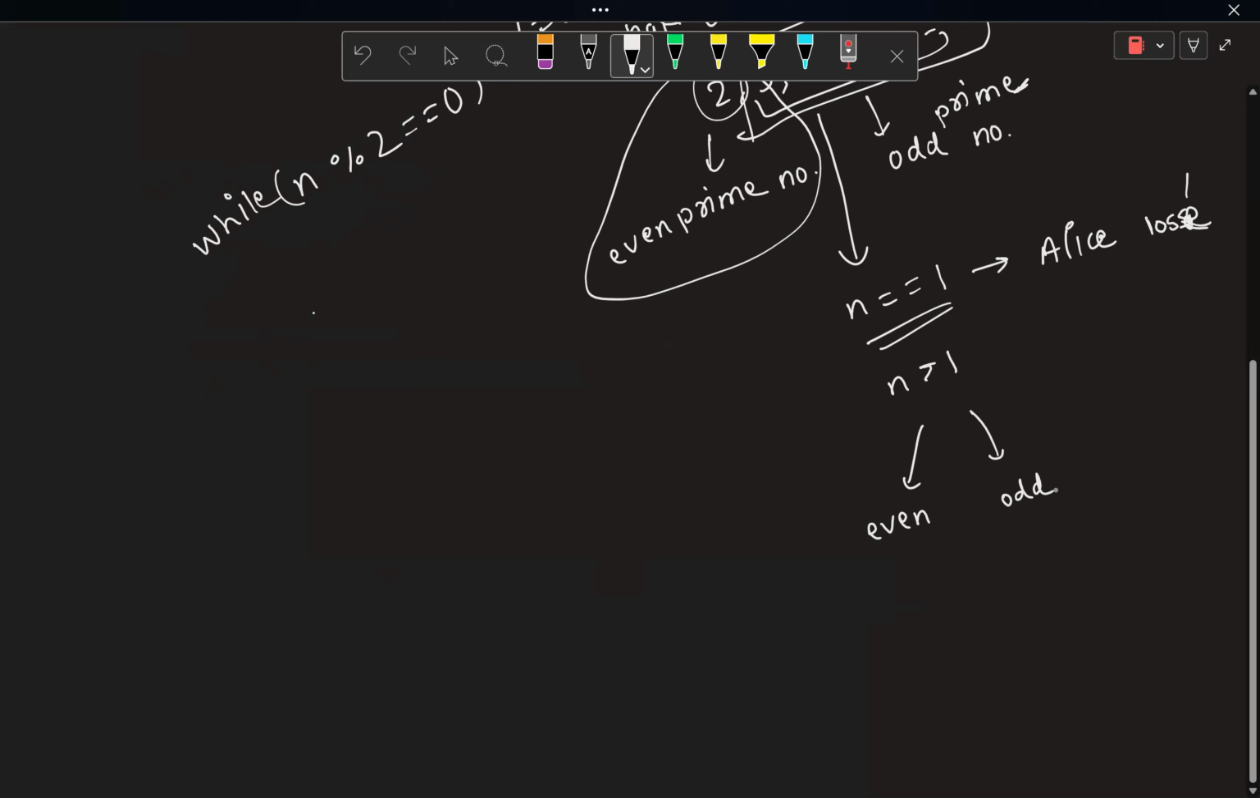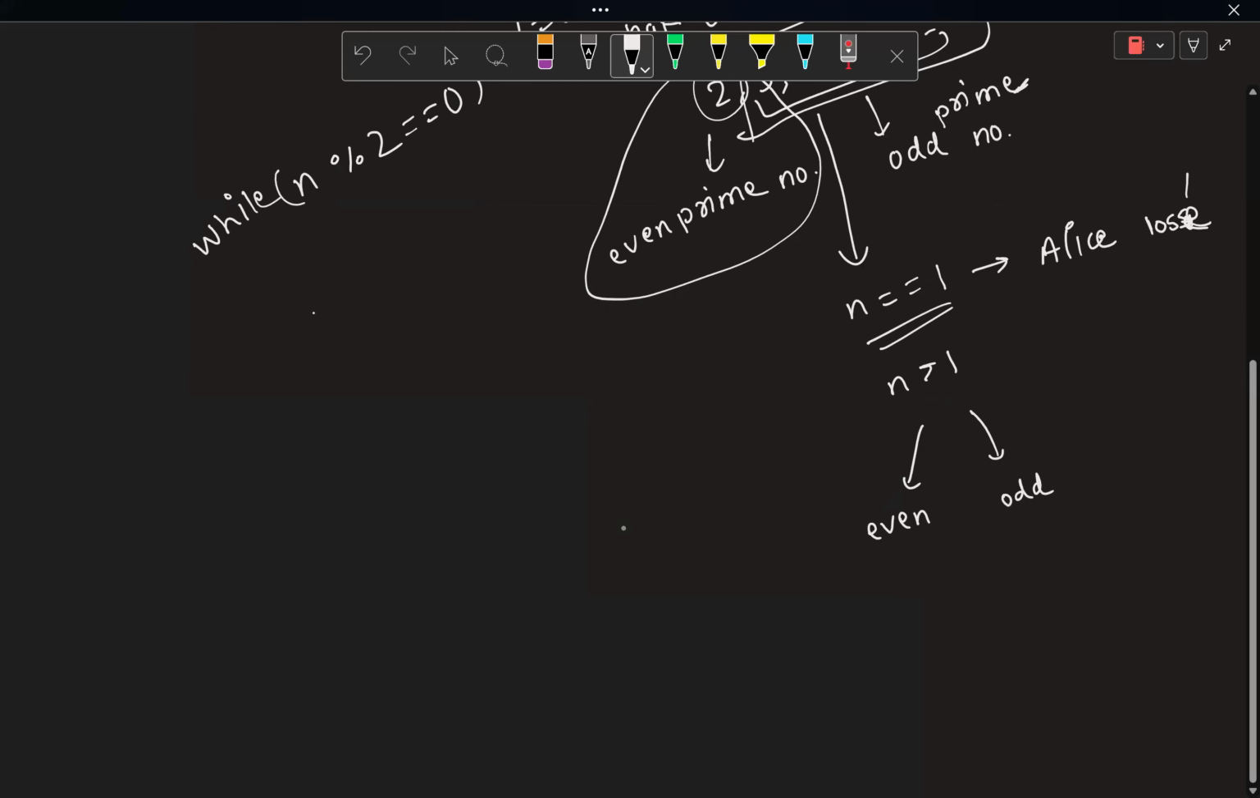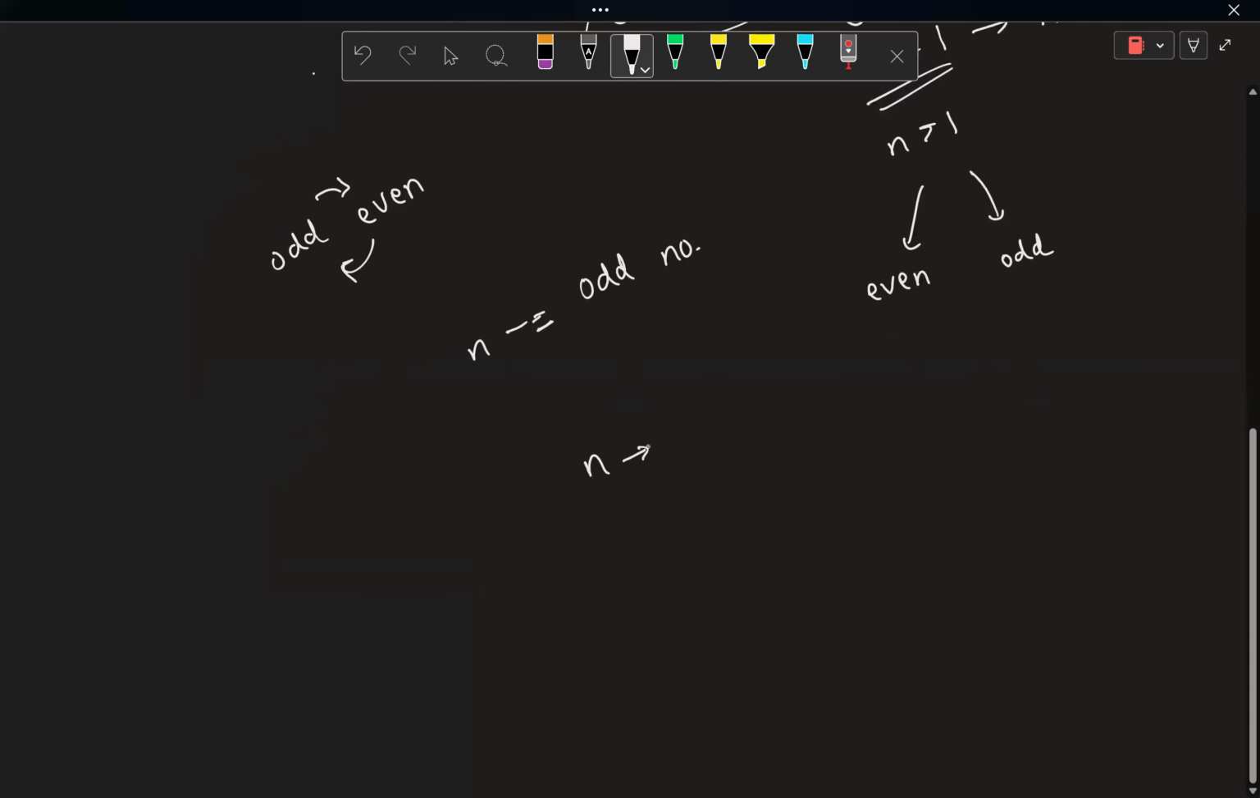What I would be doing in every move is simple. I would be choosing some odd prime factor, which means that I would be choosing some odd number and subtracting it from n. So initially, whatever n was, odd or even, if it was odd, then it will become even, and if it was even, then it will become odd, right? At some point of time n will become equal to 0, that is going to be the end. In that case, whoever's turn it is will lose.